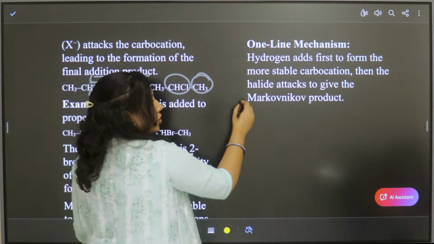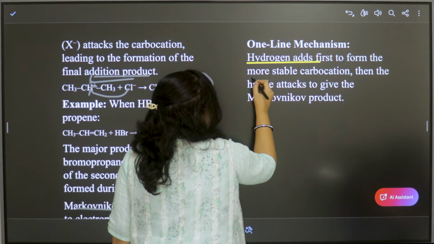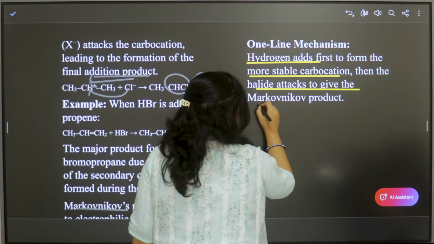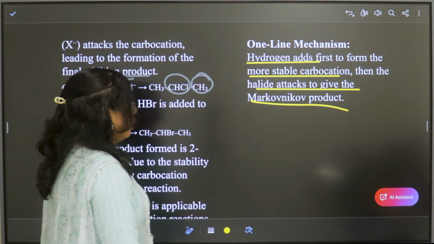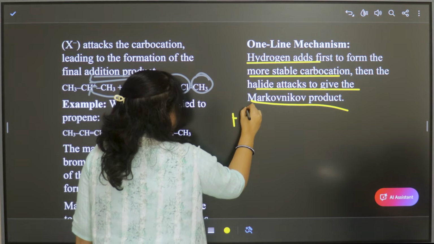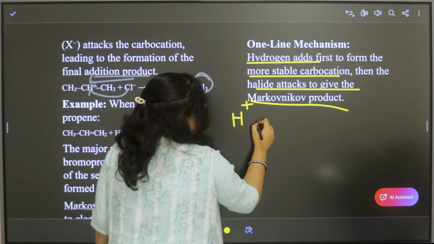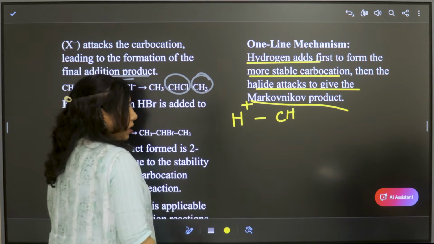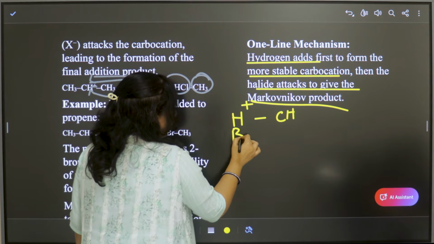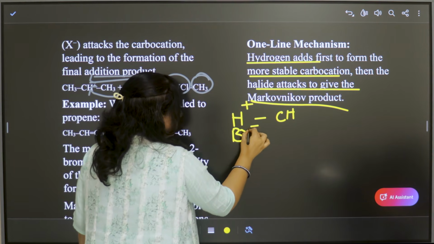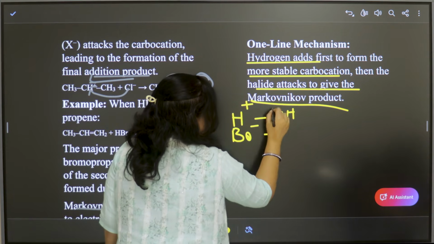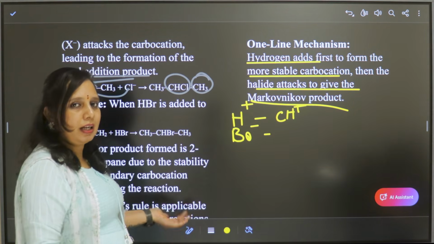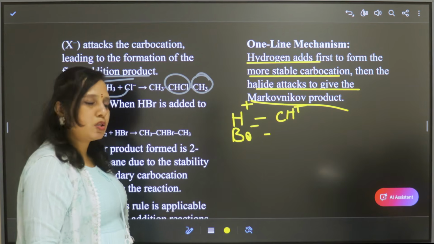First, hydrogen adds first to form the more stable carbocation. Then the halide attacks to give the Markovnikov product. So first the hydrogen will attach to the less substituted carbon, the one with fewer alkyl groups, and the halide ion will attack the carbon with the positive charge. Generally it is a secondary carbocation. This is the Markovnikov product.